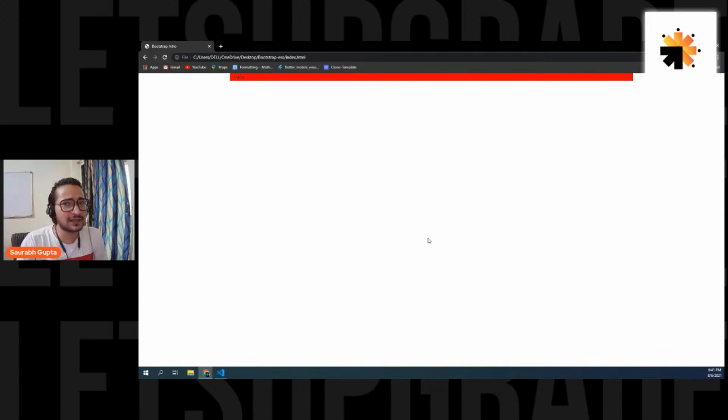Normally, if you want to create something like this, you give a class and then you give a width of 70%, and then you do display flex to the parent, and then you justify content center if you want to move it to the center. You write a lot of CSS. Here, no. You simply give the background color yourself, but the other things, aligning it to the center, giving it a width, and making it a flexbox, all that is done by Bootstrap. So I really hope we are cleared here.